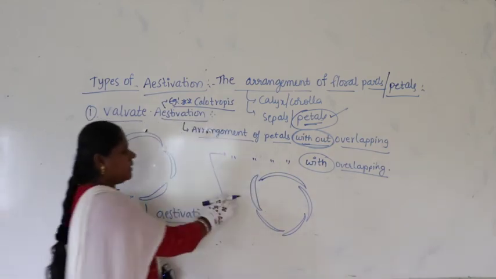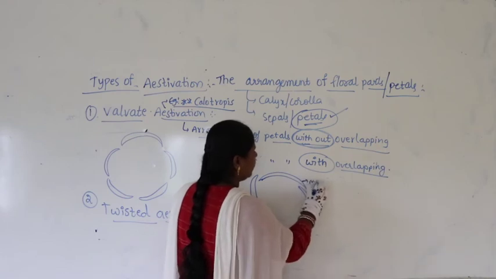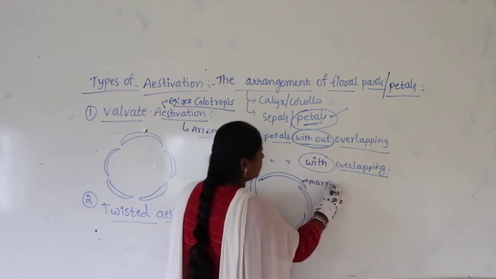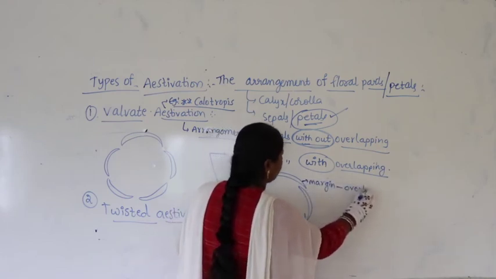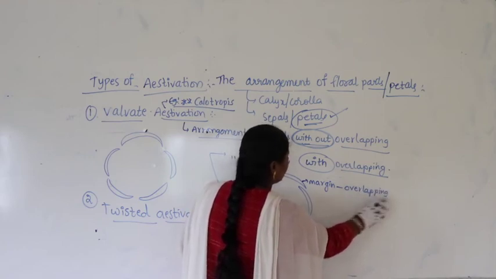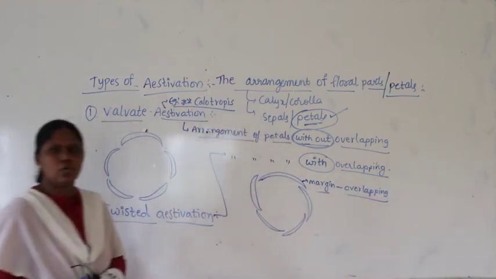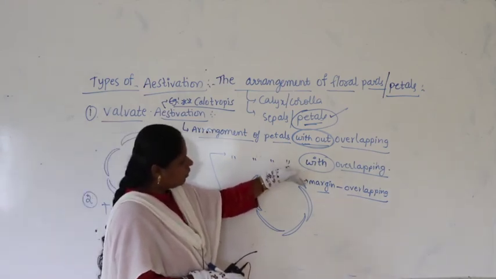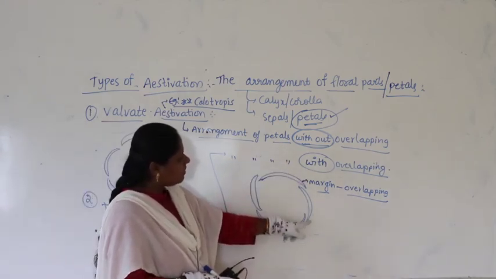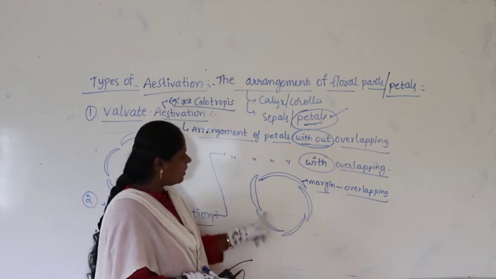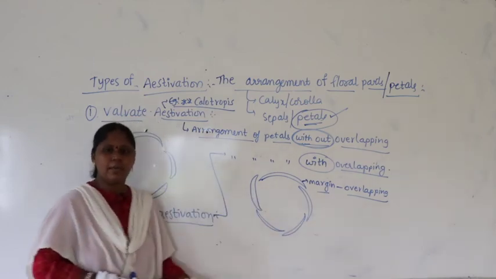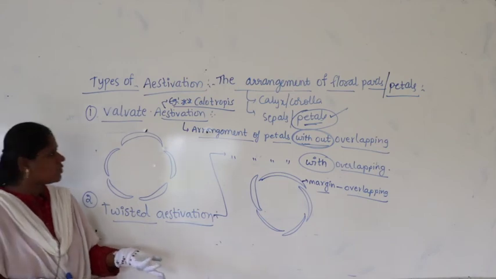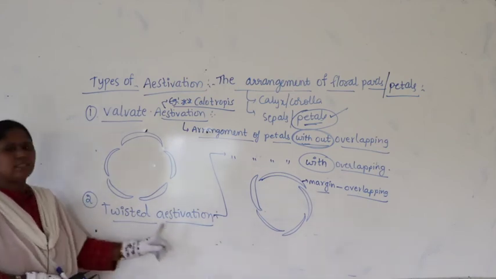So the margins of the petals show overlapping, meaning one margin of the petal overlaps onto the other. Similarly, another margin overlaps onto the next. They overlap and they get twisted. That is why it is called a twisted aestivation.